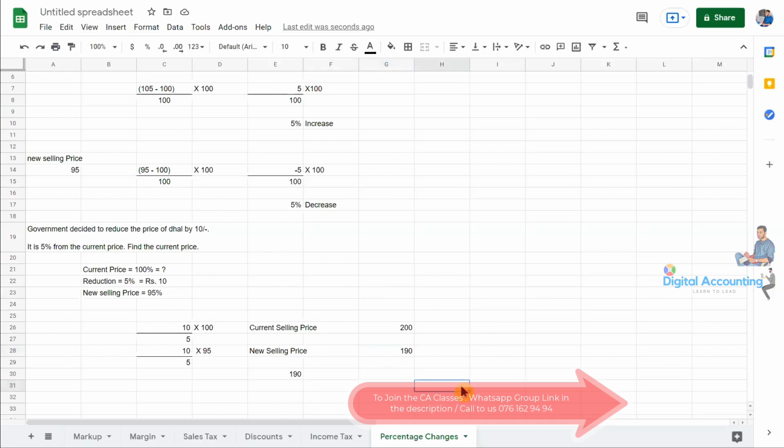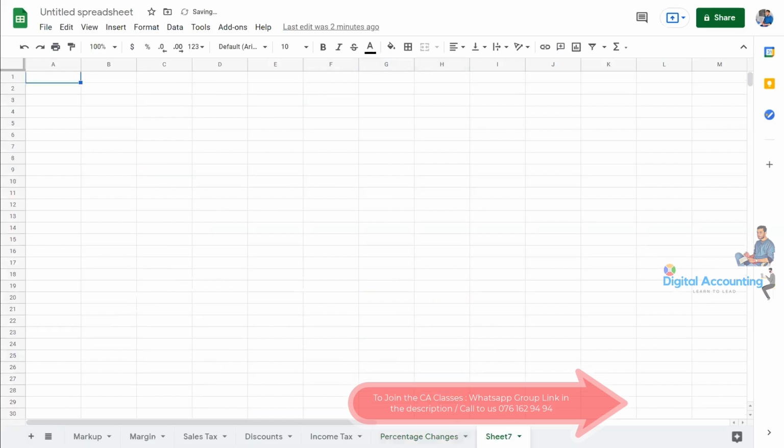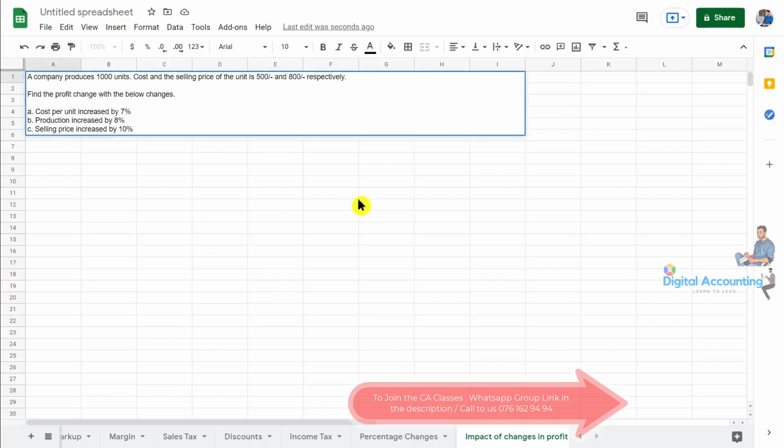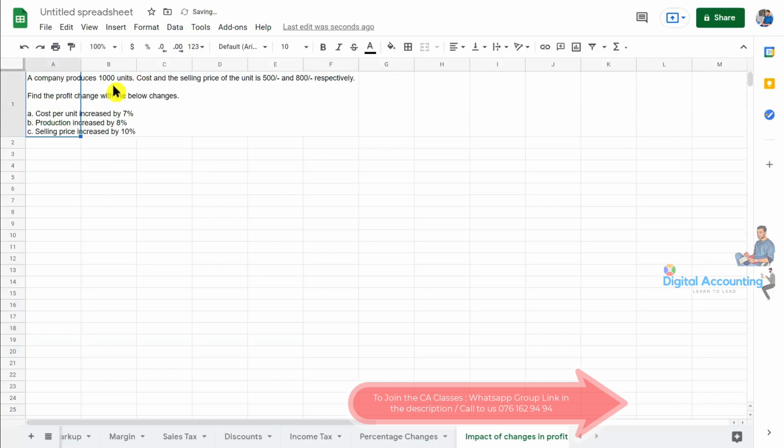Right. So that's all about percentage changes. Then, impact of changes on profit. Right, let's do that. Impact of changes in profit. Just take this question. The company produces 1000 units. Okay. So volume